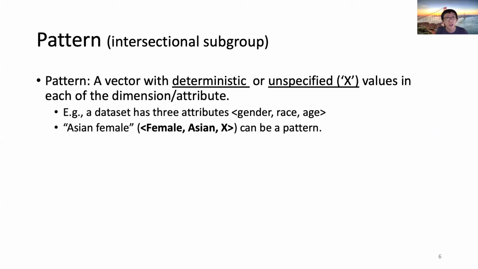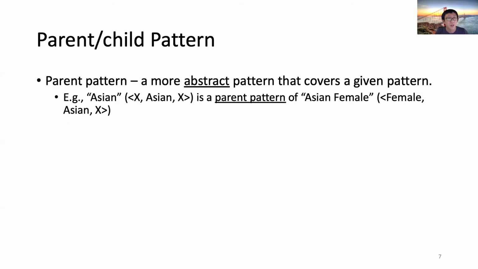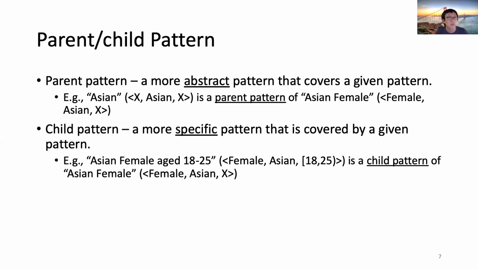A pattern is a vector with deterministic or unspecified values in each dimension or attribute. Suppose a dataset has three attributes: gender, race, and age. Asian female subgroup can be a pattern here. A parent pattern is a more abstract pattern that covers a given pattern. For example, the subgroup of Asian is a parent pattern of Asian female. On the other hand, a child pattern is a more specific pattern that is covered by a given pattern. For example, Asian female aged 18 to 25 is a child pattern of Asian female.